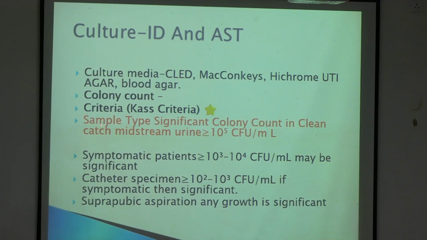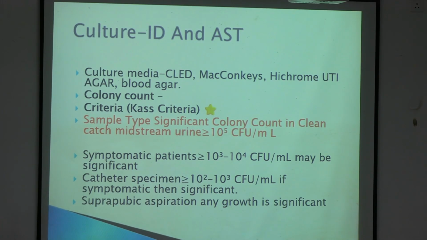Remember this criteria. Sample type: a significant colony count in clean catch midstream urine of more than or equal to 10⁵ is called significant bacteriuria. Okay, so this will be asked in your exam. Symptomatic patients: if you have a patient admitted in your hospital who is having some symptoms, even lesser than 10⁵, the clinician may consider treating the patient.